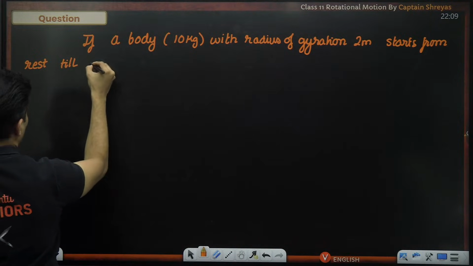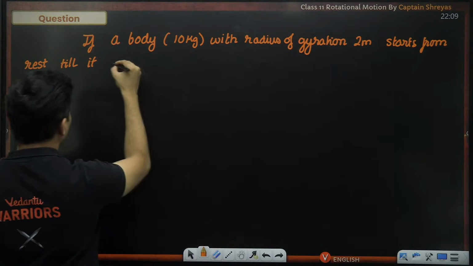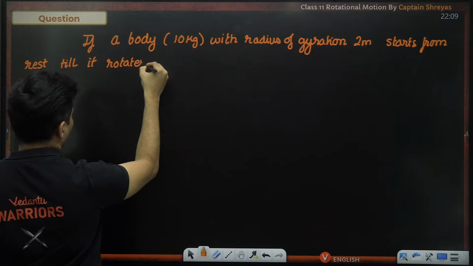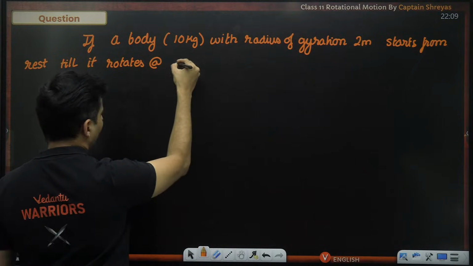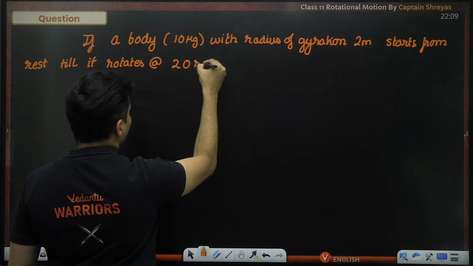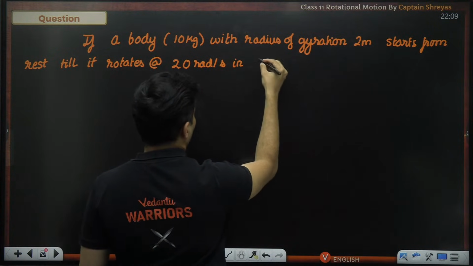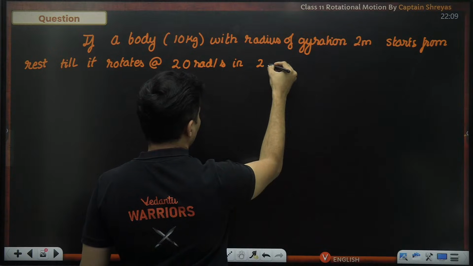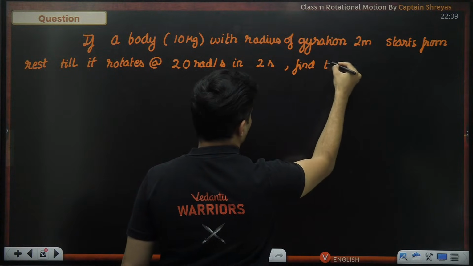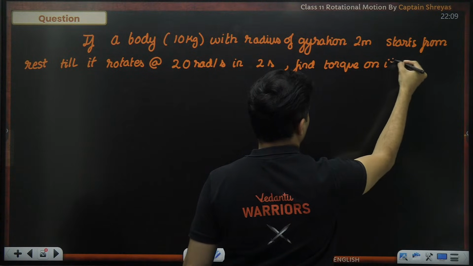till it rotates at 20 radians per second in 2 seconds. Find the torque on it.